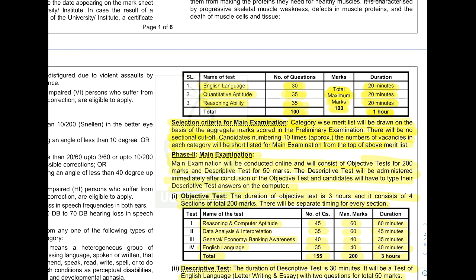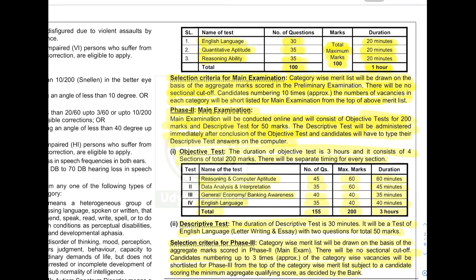Now coming to the mains examination, also in online mode. It will be for 200 marks: an objective test for 200 marks, and also a descriptive test for 50 marks. The descriptive test will be administered immediately after the conclusion of the objective test. The objective test will be for 3 hours and it consists of 4 sections, total 200 marks.